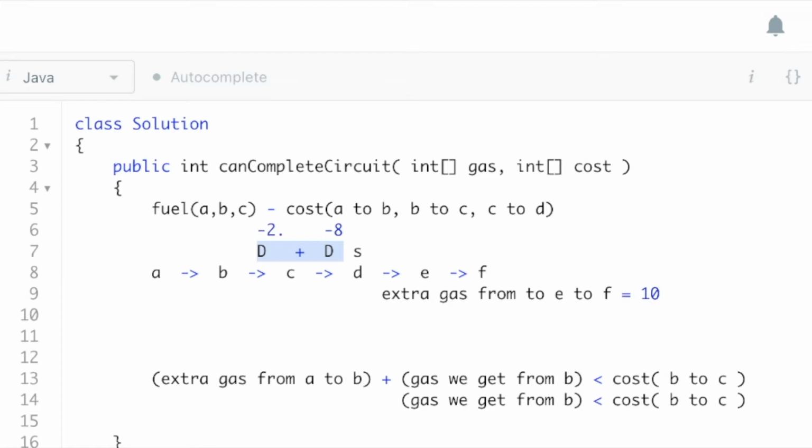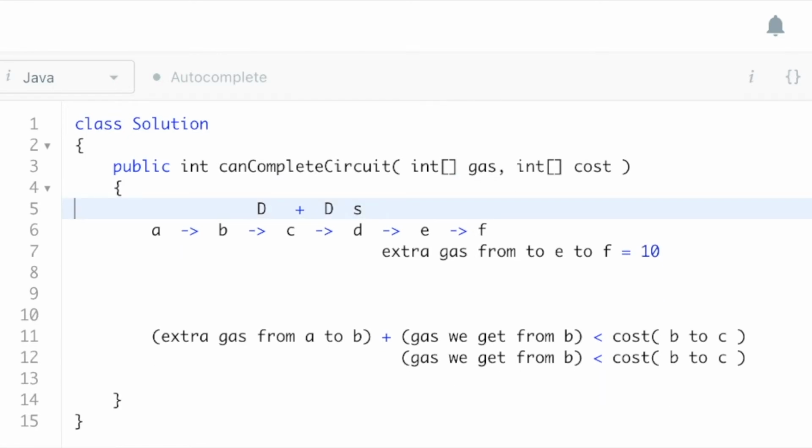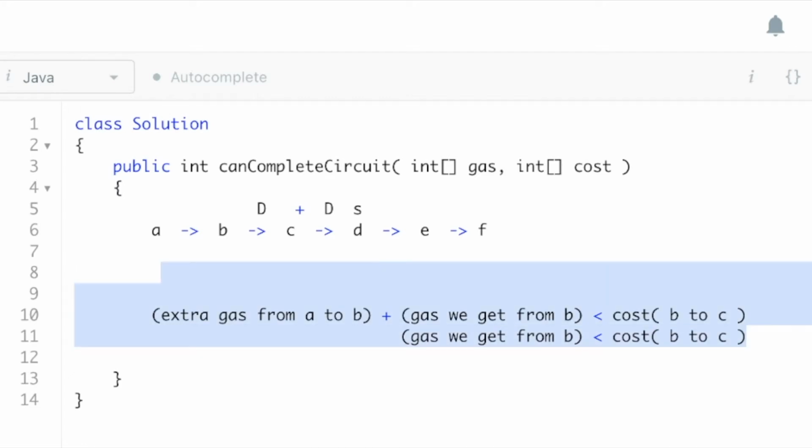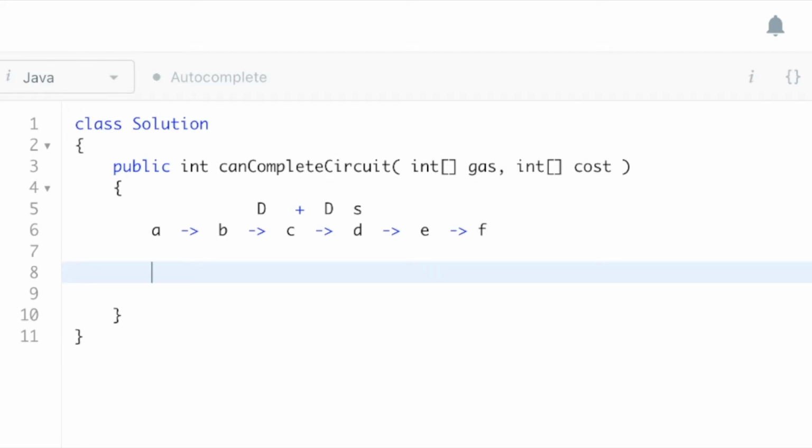Oh, I guess I should mention one last thing. I've seen one other way people check this, let me clean this up because it's getting a little out of hand. Another way I've seen people check if we have enough, let's say we made it from D to F and we want to know if we can make a full round trip from F to A to B to C all the way back to D, is they check if the total sum of the fuel is greater or equal to the sum of all the costs.